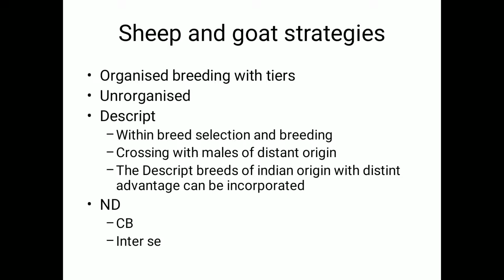When we say selection, as I told in the first class, if breeding has to be practiced in any form, you need to identify the animal, record the traits, do the selection and breed. So these three activities will be going on in the nucleus farms. That is the first tier. The second tier is the multiplication tier, where animals are solely utilized for reproduction only.